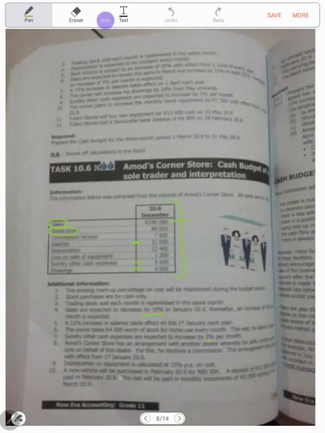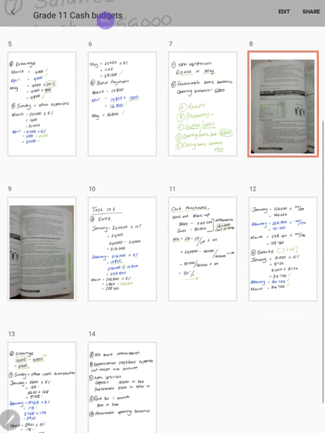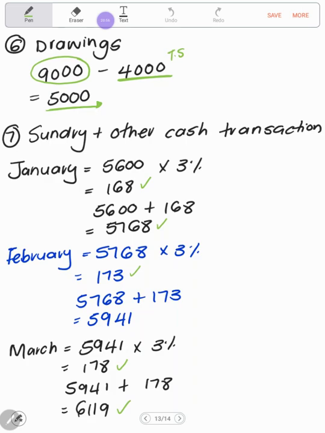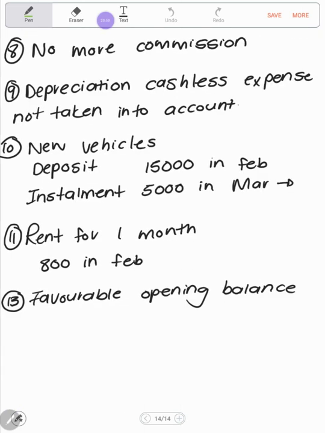Then they said a new vehicle will be purchased in February 20.9 for 85,000. A deposit of 15,000 will be paid in Feb. The rest will be paid in monthly installments of 5,000 starting from the 1st of March. So with that being said, the total of this vehicle is worth 85,000.